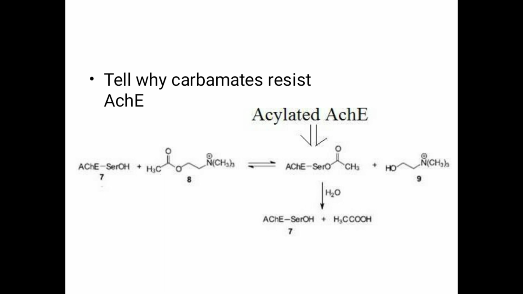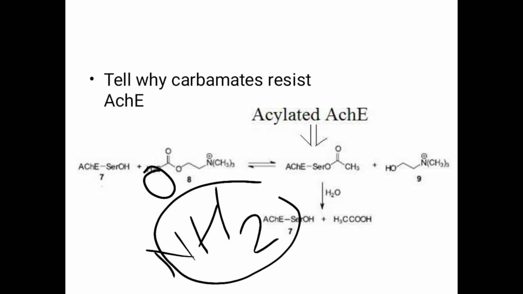Next part, carbamates are generally resistant to acetylcholinesterase. So why is this happening? Because carbamates don't have the ester group. Instead, they have the carbamate group. That means instead of this CH3 group, they have the NH2 group. And when the NH2 group is there, it is difficult to break down this group. Hence